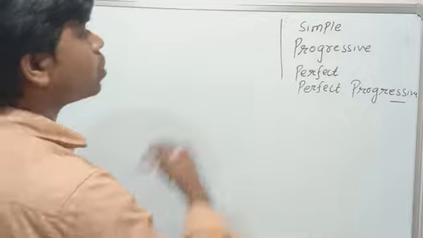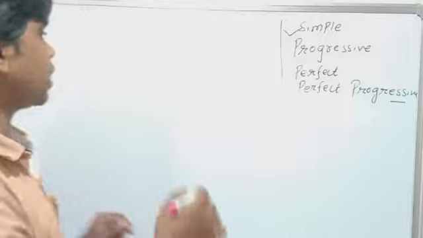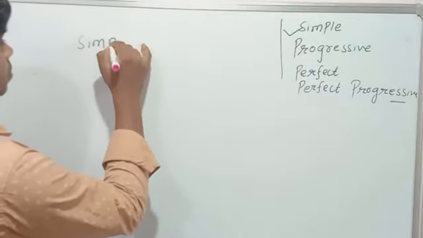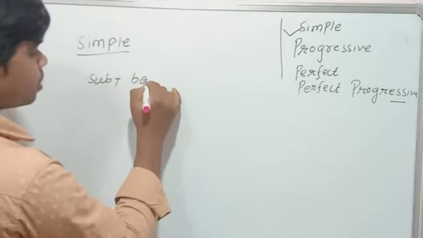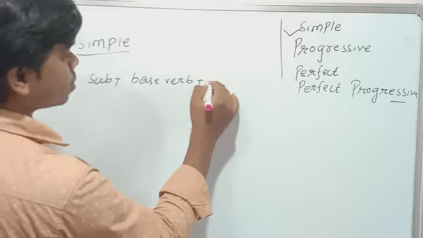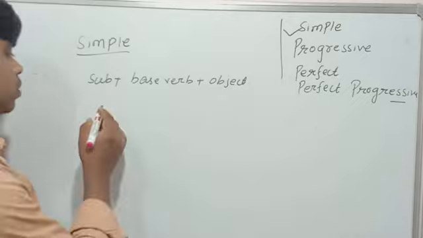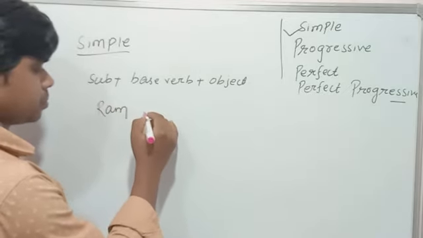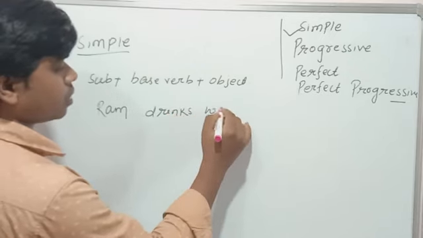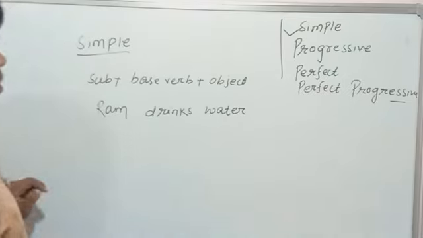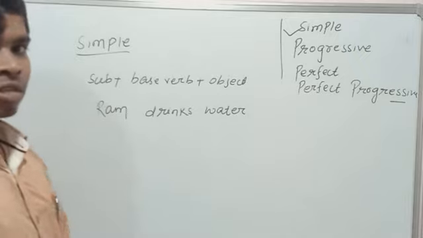First, we have to know about the simple form. In simple form, the structure will be subject plus base verb plus object. Suppose I write an example: Ram drinks water. This is the sentence which I have written on the whiteboard.